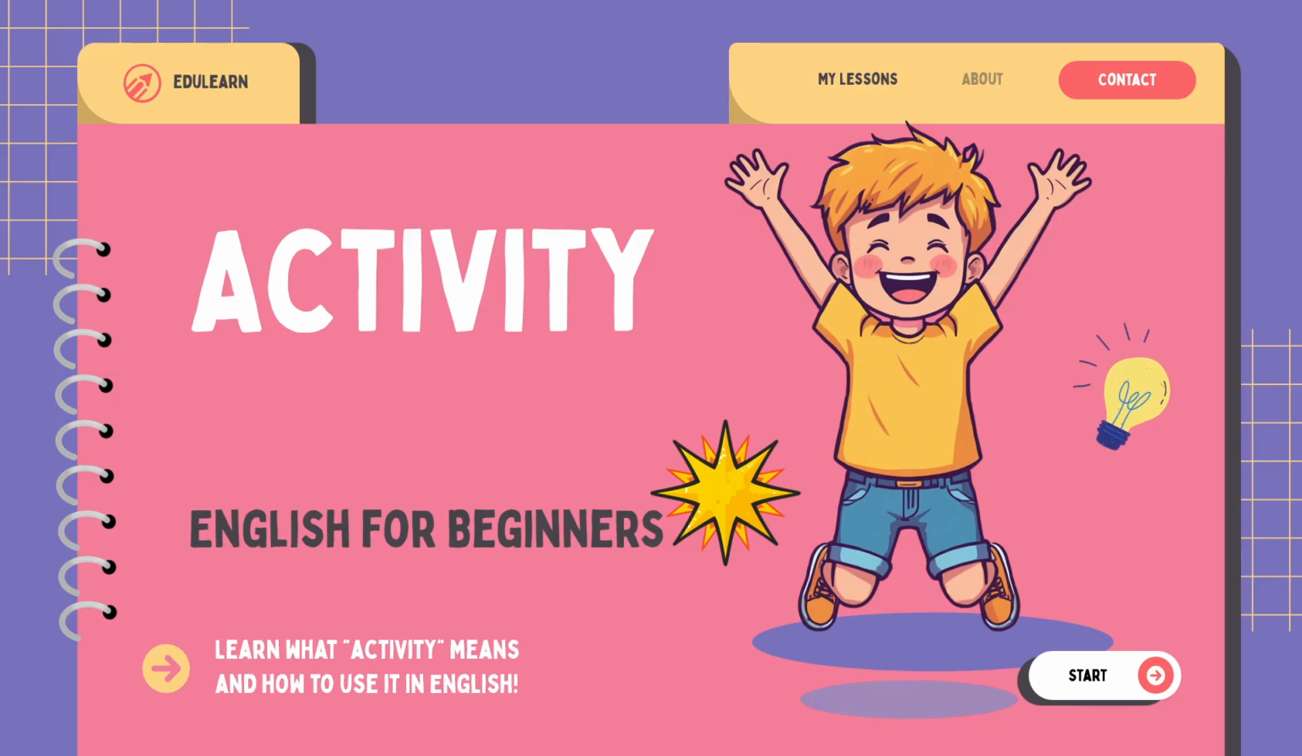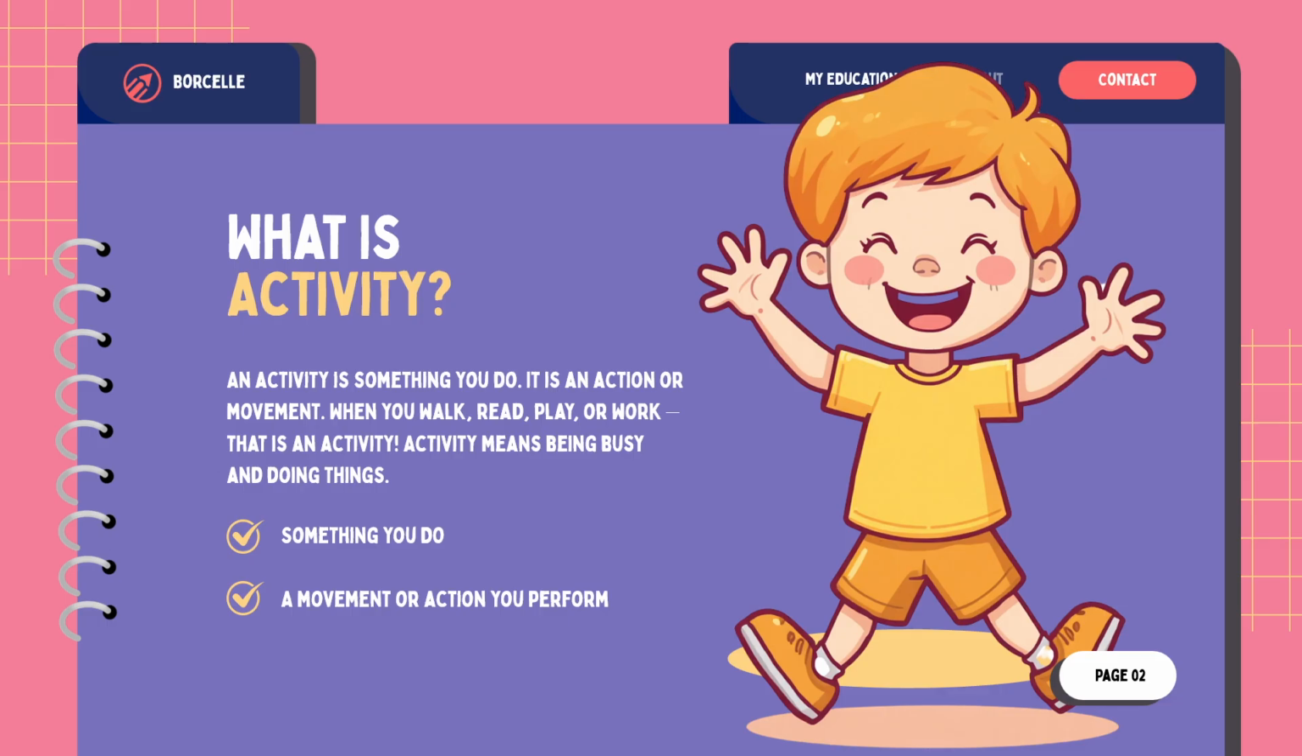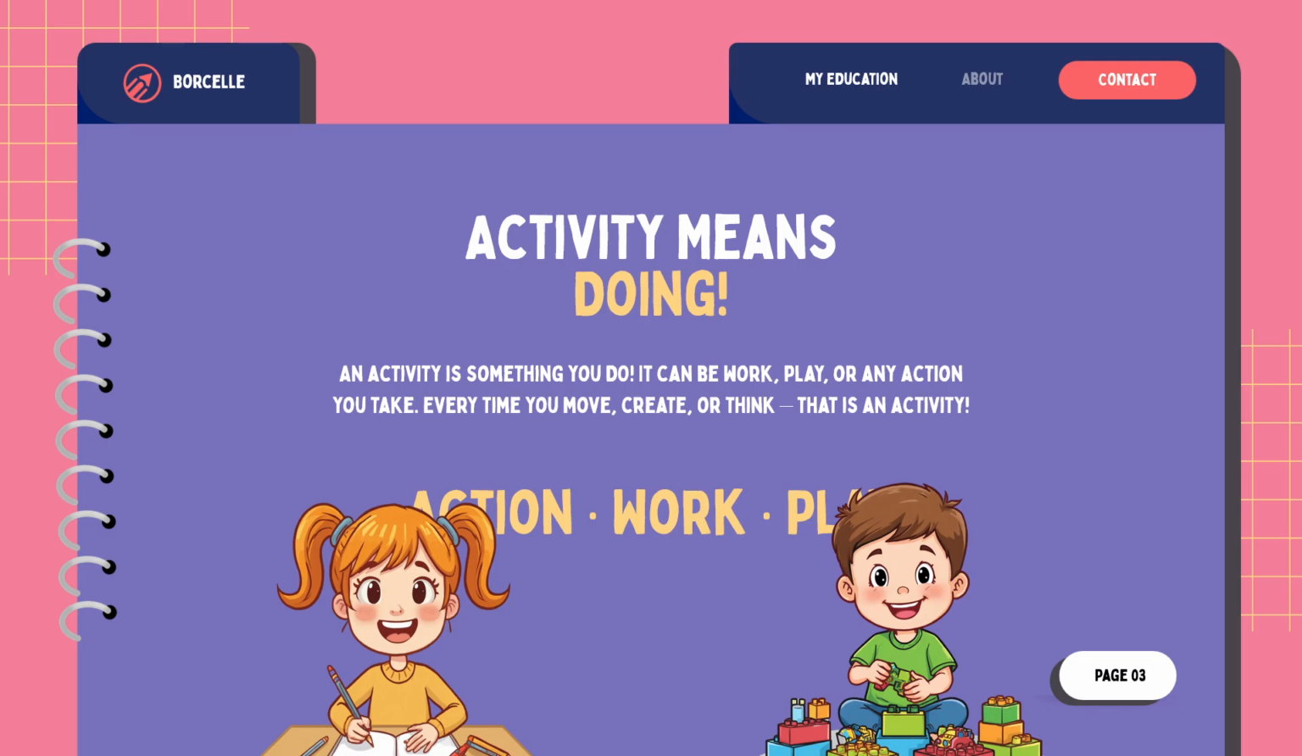Let us begin. What is activity? Activity is something you do. It can be anything. When you move or work or play, that is activity. Activity means doing. It is about action. When you are not sitting still, you are doing an activity. Work is activity. Play is activity too.